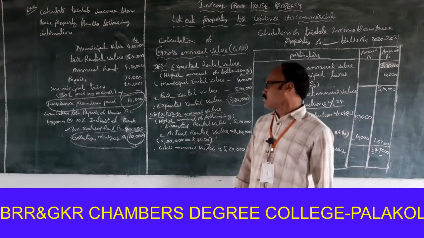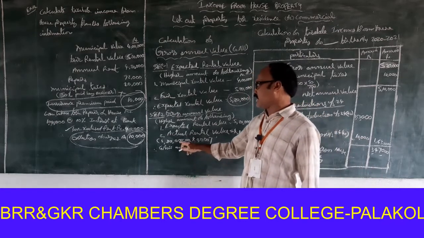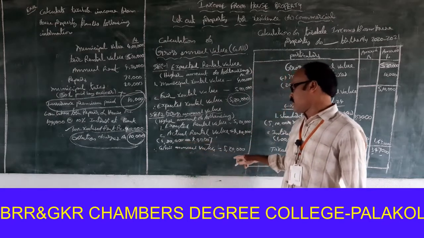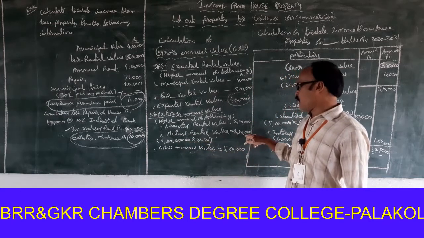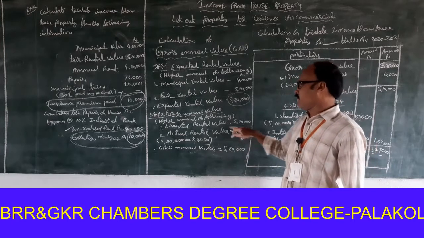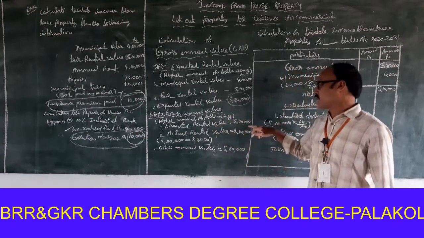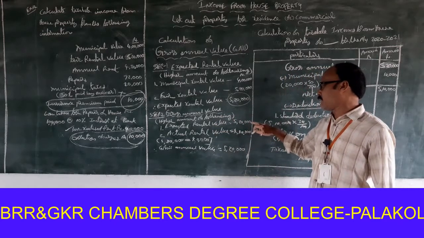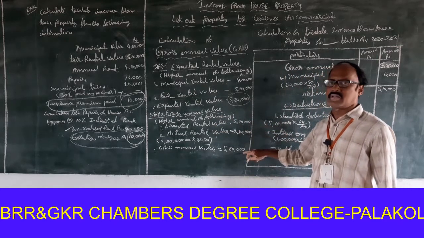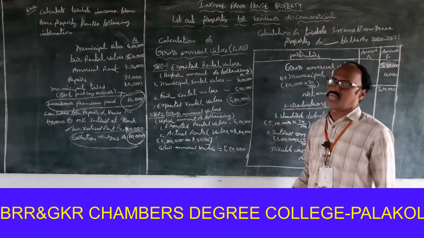So 4,80,000 minus 40,000 is equal to 4,40,000. Then gross annual value is the higher amount of 5,20,000 and 4,40,000. The higher amount, 5,20,000, is to be treated as gross annual value.